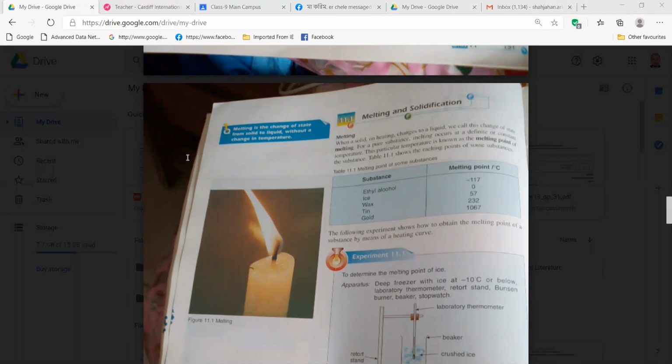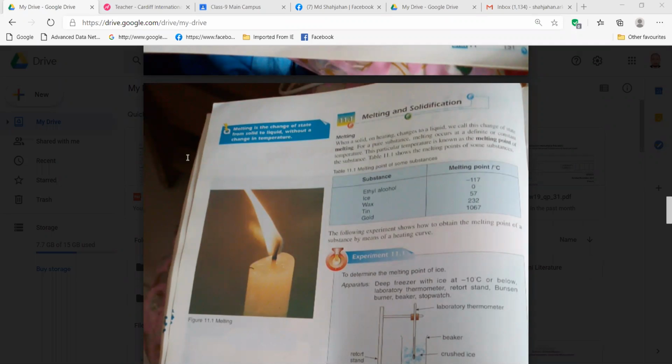So in the melting process we have constant temperature. I gave you the example like ice turns to water. That time the ice temperature is 0 degrees Celsius, and until it turns to water the temperature remains 0 degrees Celsius. This is called constant temperature.